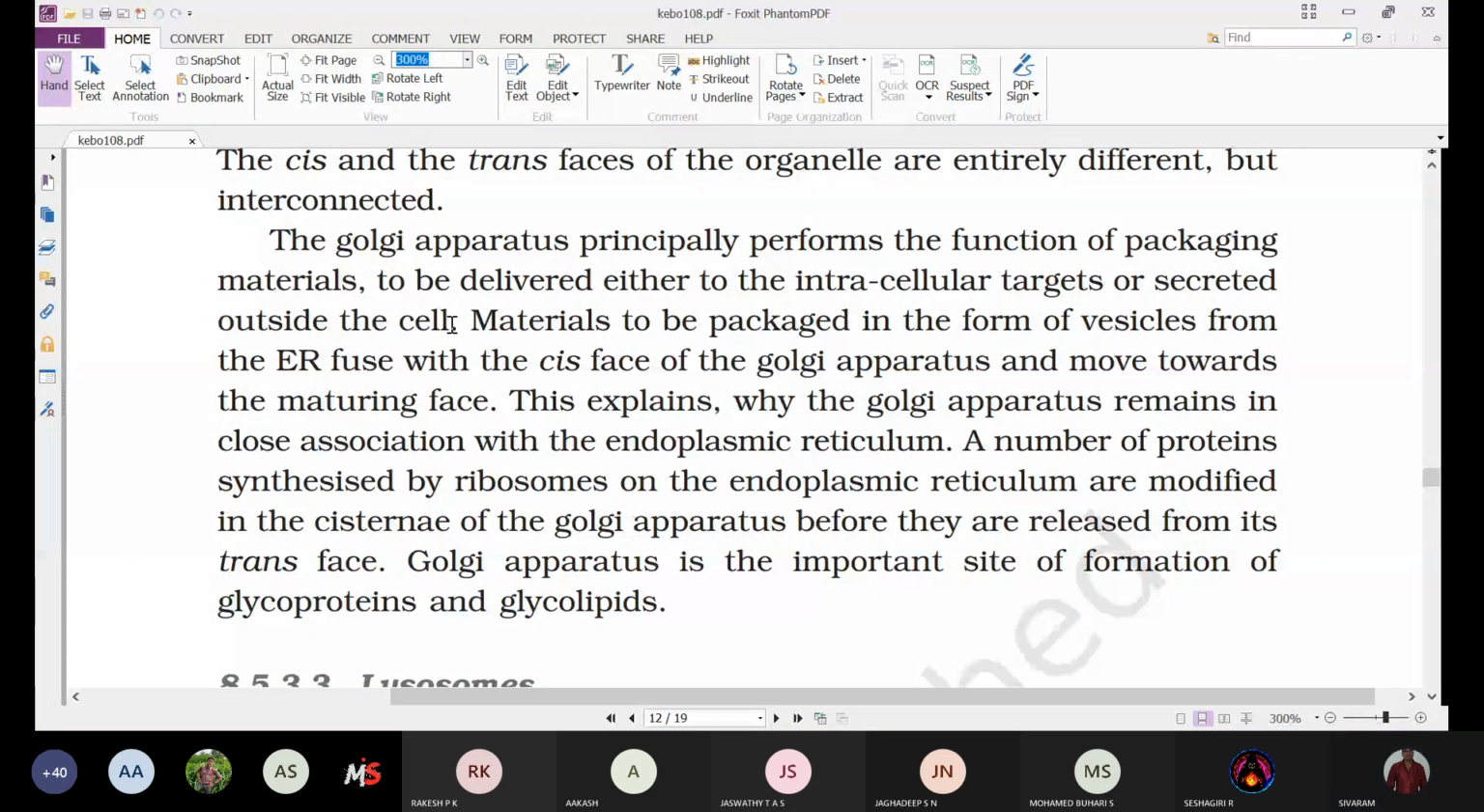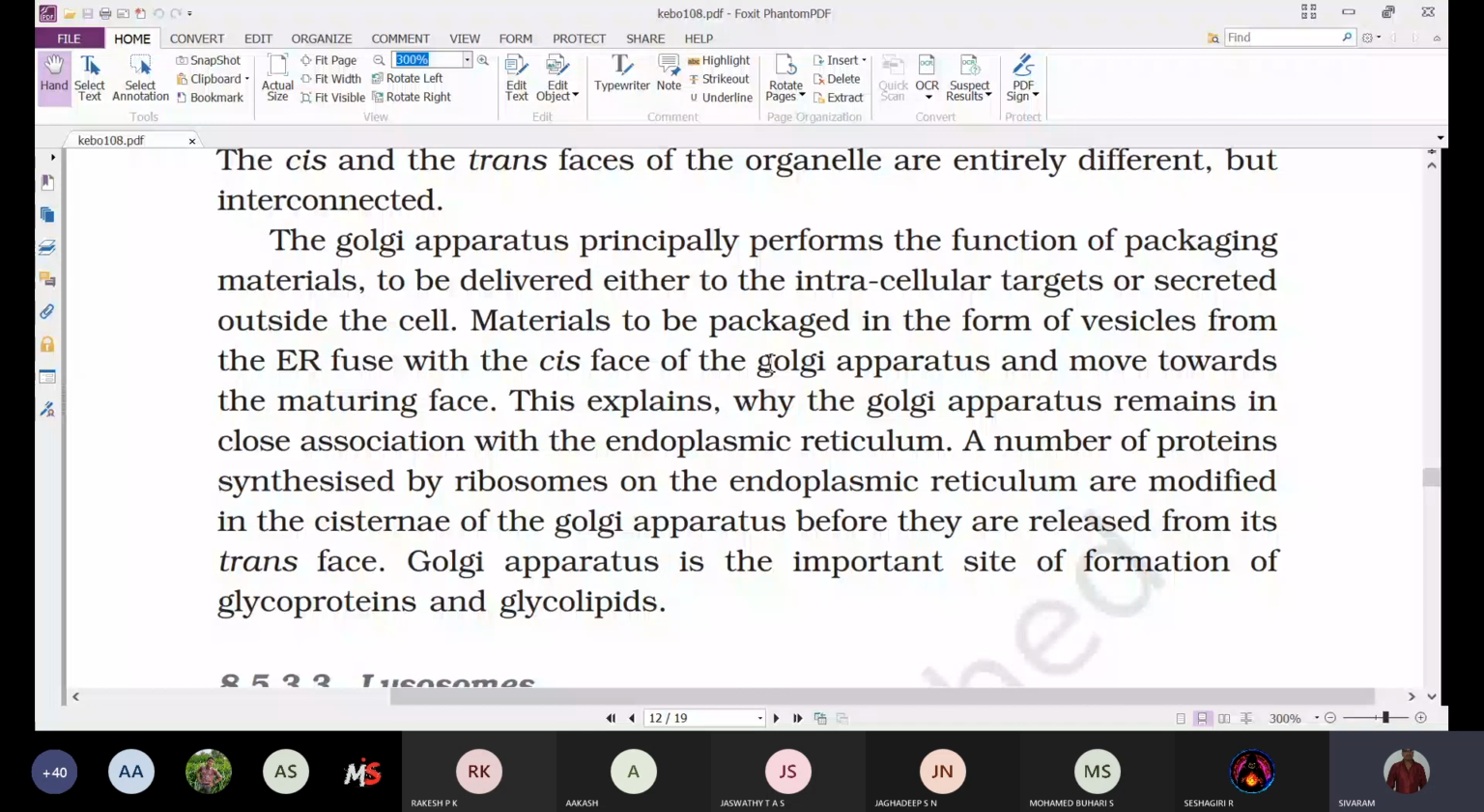When you observe here, materials packed in the form of vesicles from the endoplasmic reticulum fuse with the cis phase of the Golgi apparatus and move towards the maturing phase. This explains why the Golgi apparatus remains in close association with the endoplasmic reticulum.